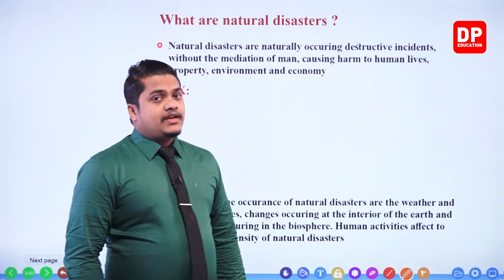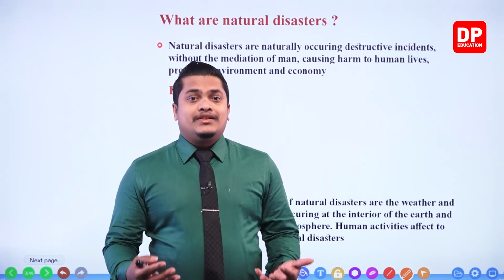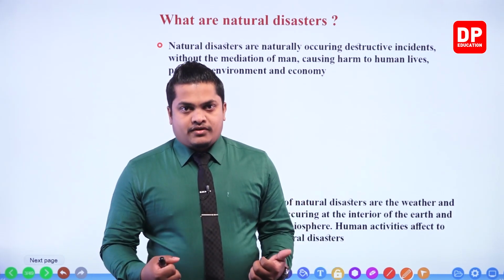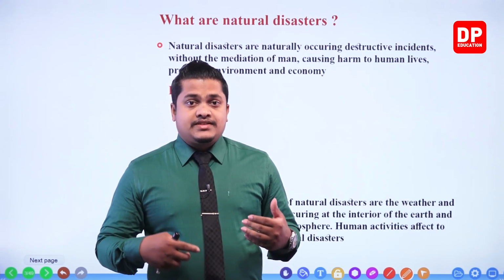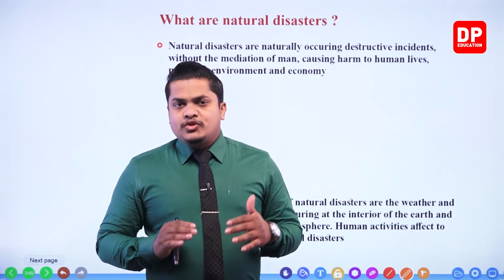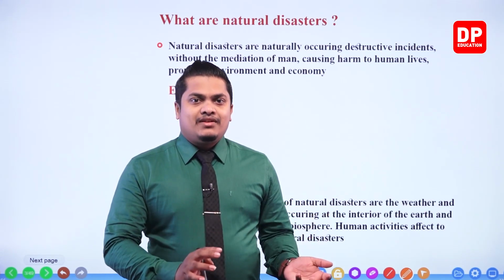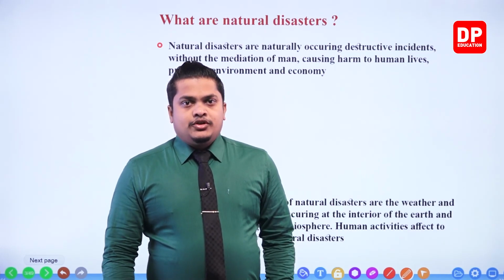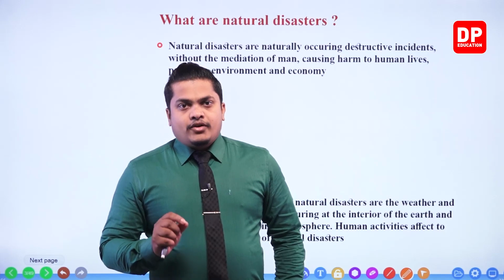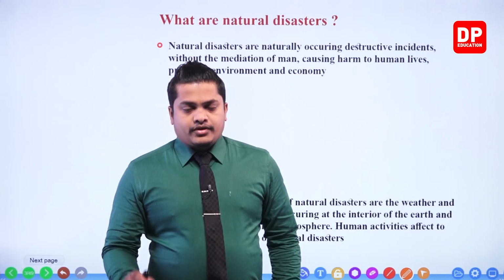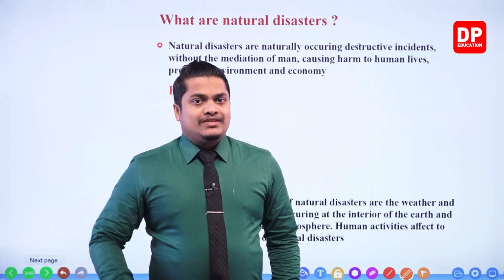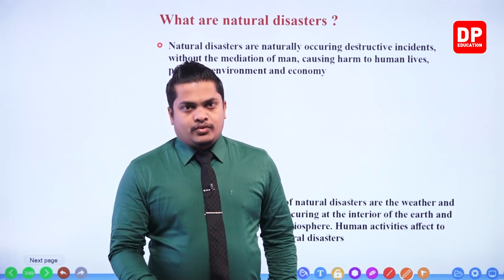At the beginning I told you what a natural disaster is, right? A natural disaster is a catastrophic or disastrous event which happens naturally within our planet Earth, or in our biosphere. Usually these things do not occur because of the interference of humans. That is why these things are called natural disasters.